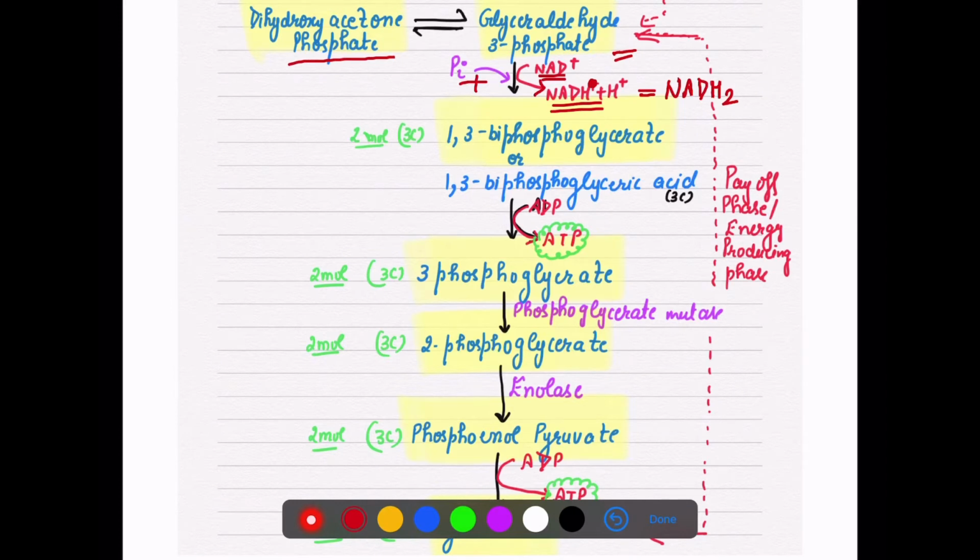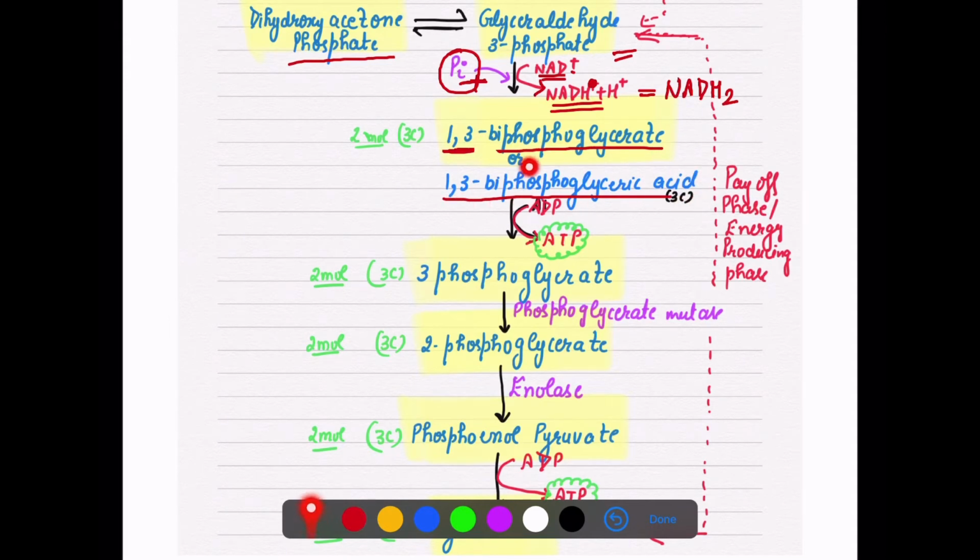Here we are not using ATP for the phosphate; we are using inorganic phosphate. So glyceraldehyde 3 phosphate, that is 3 PGAL, is oxidized with the help of NAD positive, forming NADH2. Now 1 phosphate is added, so it will form 1,3 bisphosphoglycerate, or acid is formed, that is 1,3 bisphosphoglyceric acid.